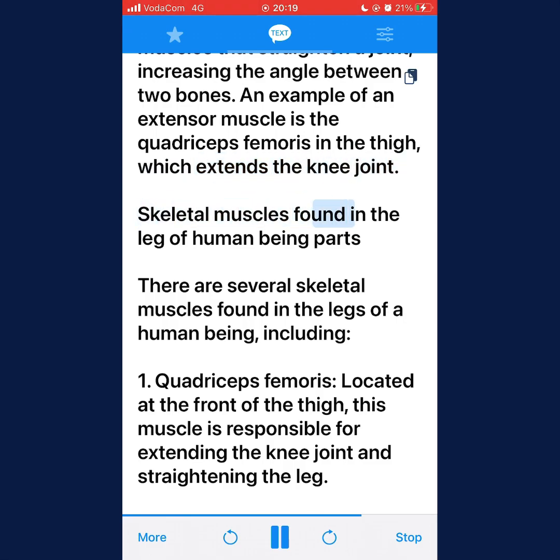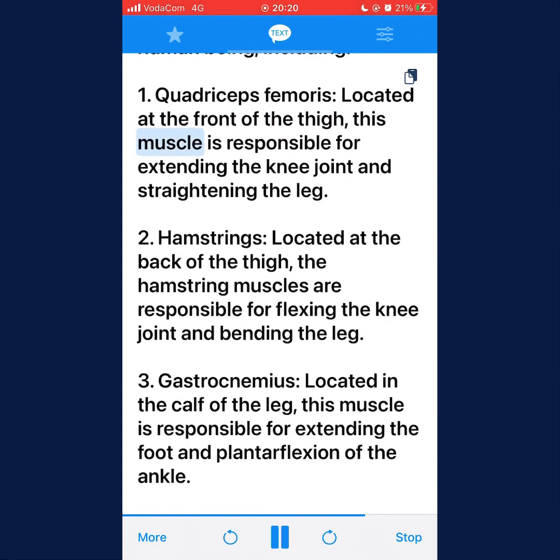Skeletal muscles found in the leg of a human being. There are several skeletal muscles found in the legs of a human being, including: 1. Quadriceps femoris, located at the front of the thigh. This muscle is responsible for extending the knee joint and straightening the leg. 2. Hamstrings, located at the back of the thigh. The hamstring muscles are responsible for flexing the knee joint and bending the leg.